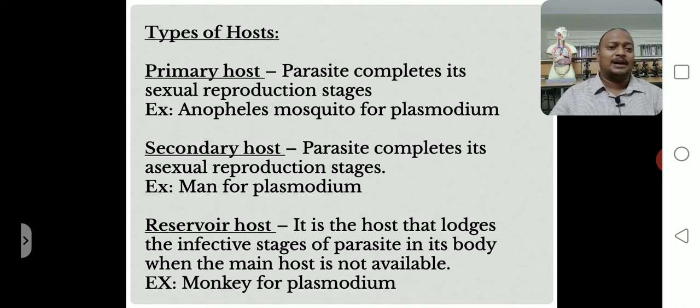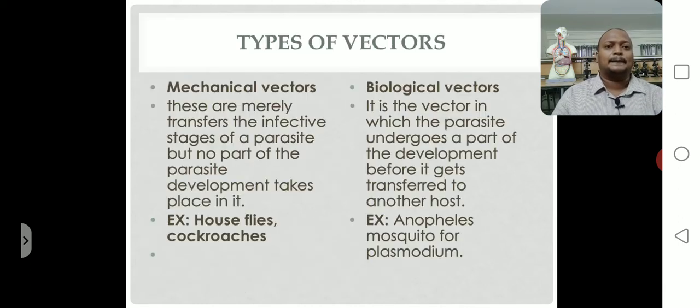So the example is the monkey for plasmodium. During the life cycle process of plasmodium, the malaria causing parasite, the plasmodiums temporarily live in monkeys. So the monkey is the reservoir host for the plasmodium life cycle. Hope you understood the three types of hosts: primary host, secondary host, and reservoir host. Okay. Next slide. Types of vectors.